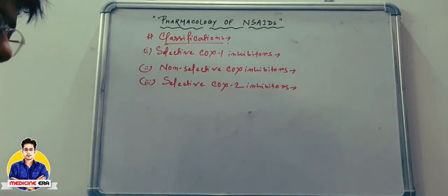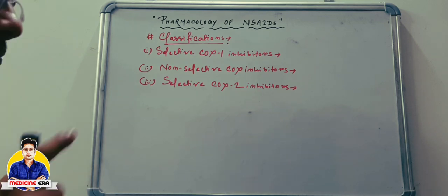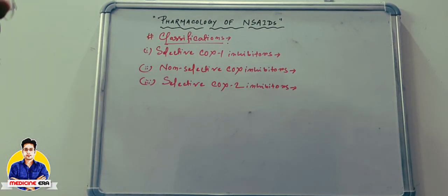Mainly, according to the names, selective COX-1 inhibitors means these drugs only inhibit the COX-1 enzyme. Non-selective COX inhibitors means these drugs inhibit both the COX-1 and COX-2 enzymes. And selective COX-2 inhibitors means these drugs only inhibit the COX-2 enzyme. Okay. What are the examples?